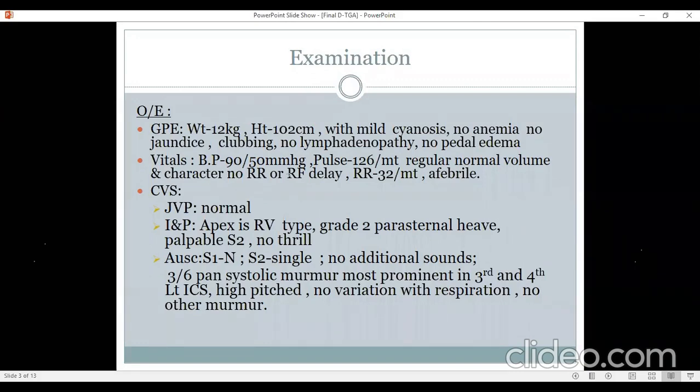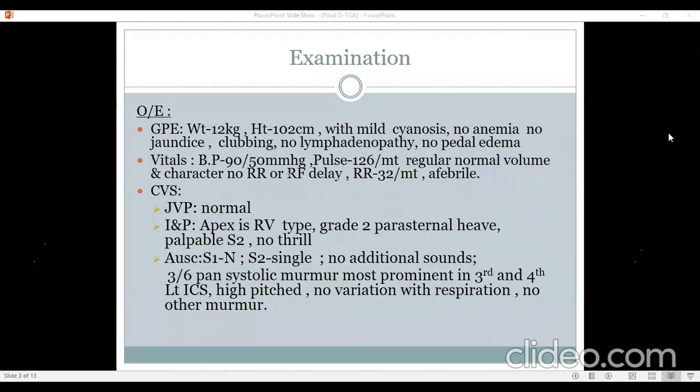Coming to the cardiovascular examination, JVP is normal. The apex is RV type. Grade 2 parasternal heave is present, palpable second heart sound, no thrills were palpated. On auscultation, first heart sound is normal, second heart sound is single, no additional sound. A 3/6 pansystolic murmur, most prominent in the third and fourth left intercostal space, high pitched with no variation with respiration, and no other murmurs were heard.